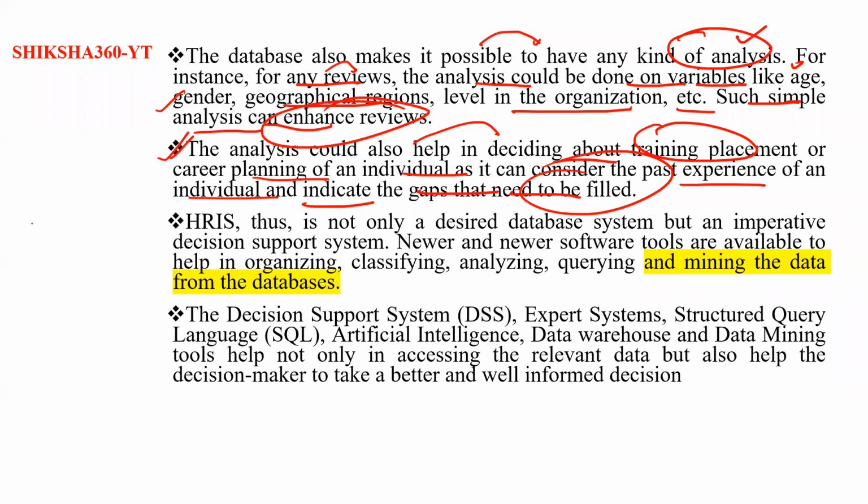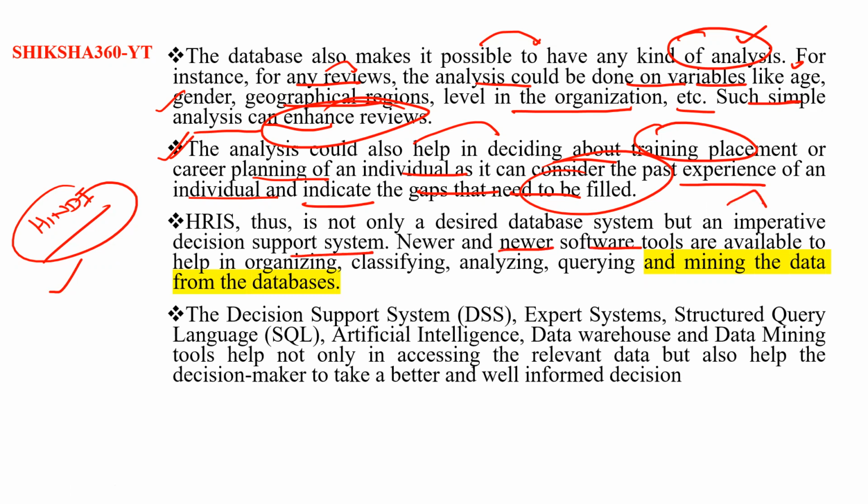Like you can see that on the Hindi, there is compulsory training in many banks. There is compulsory training for all the employees on the Hindi after a specific few years, like after every 3 years, 5 years or 7 years. So they have to check the data in their portal, whether that employee has got their training on the Hindi or not. That is something you will get only from the database. So HRIS is not only a desired database, but an imperative decision support system.